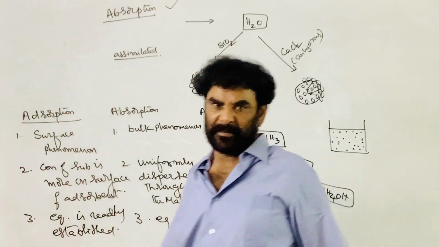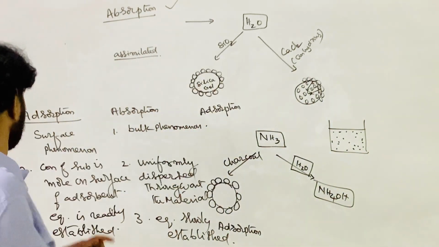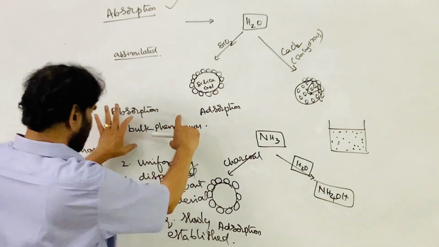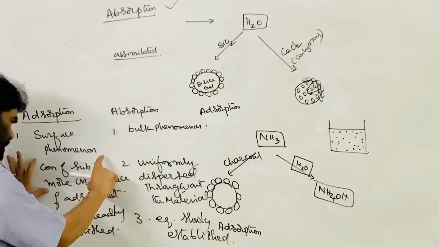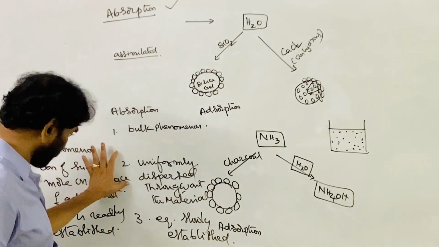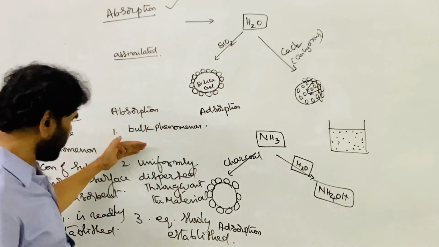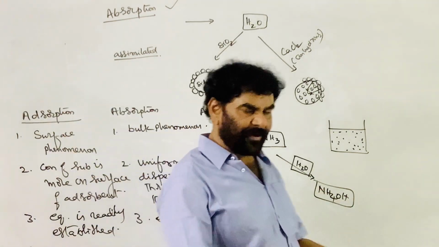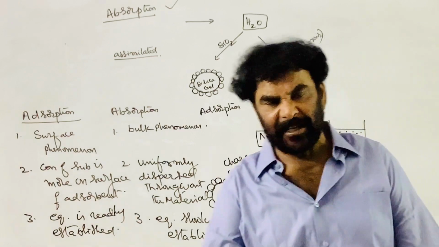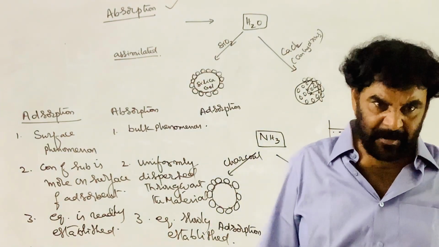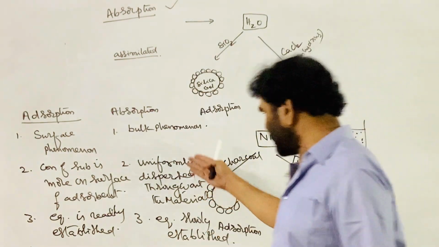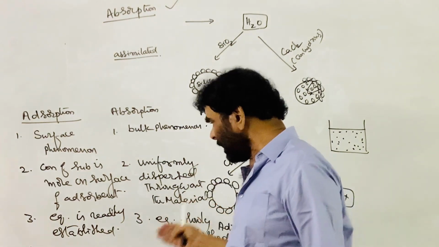Adsorption is a surface phenomenon, absorption is a bulk phenomenon. In adsorption, the concentration of the substance is more on the surface and negligible inside the material. In absorption, both the surface and the interior of the material are involved, and the substance is uniformly dispersed throughout the material.